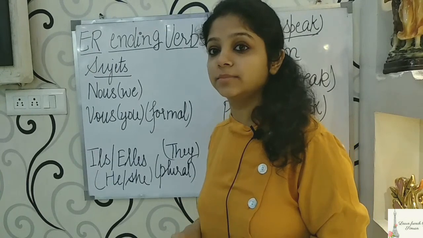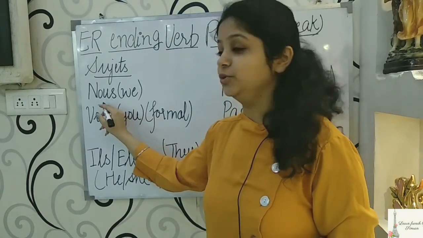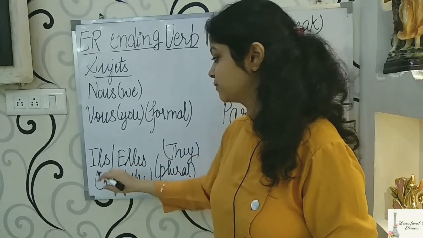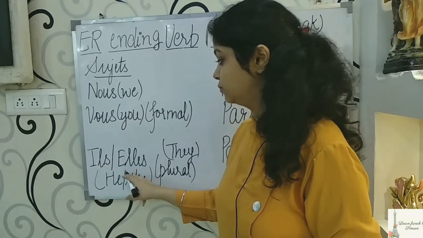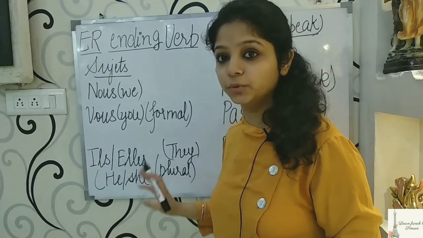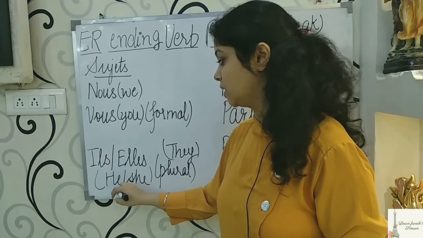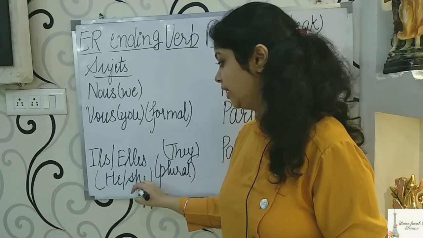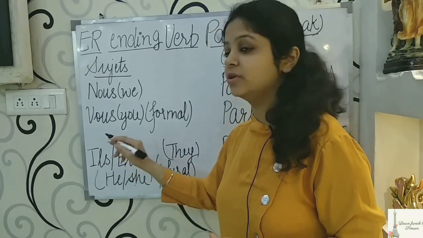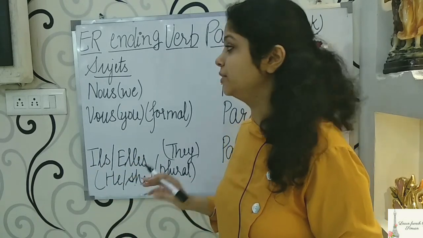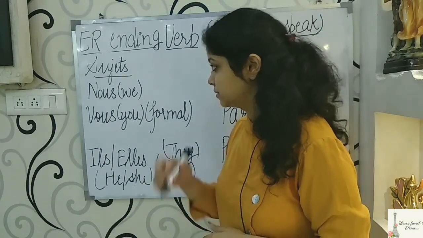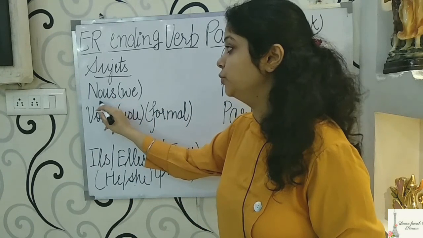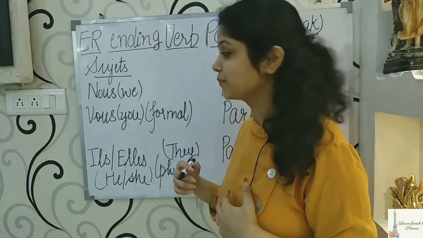Now the next subjects are nous, vous and ils, elles, which are plural. Ils means they, masculine, and elles means they, feminine, used for groups of males and females. The next subject is nous, which means we.